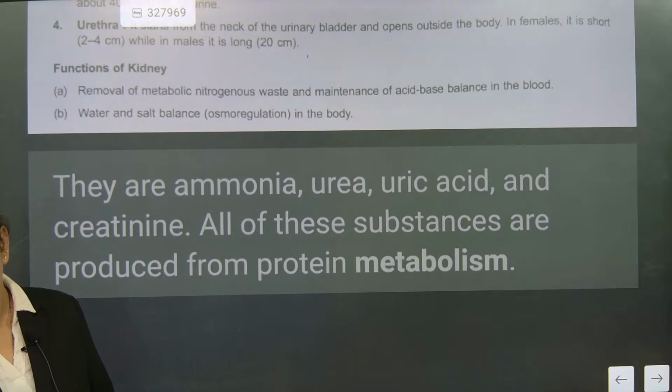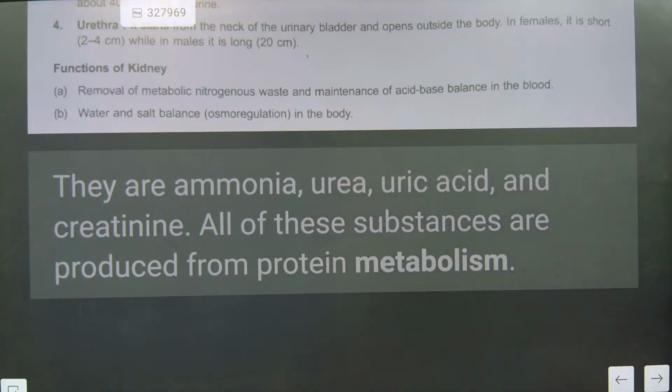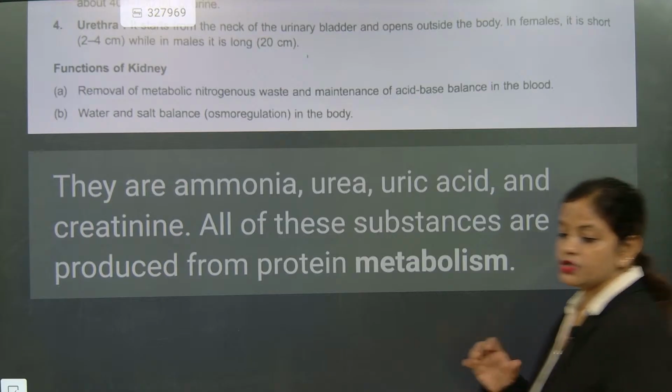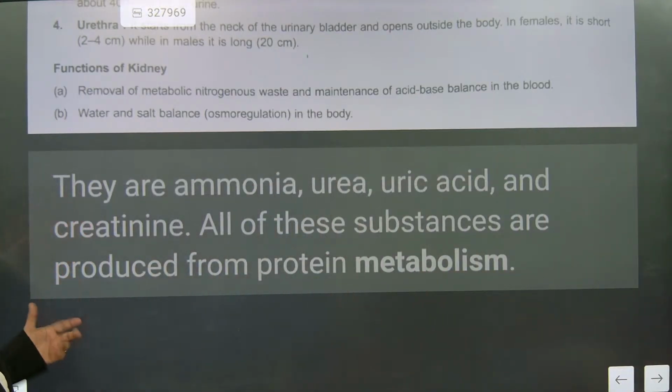Protein metabolism. I hope you have understood. It is considered as what? Protein metabolism. So this is the most important answer we must remember. Okay, now we will go for the next one.